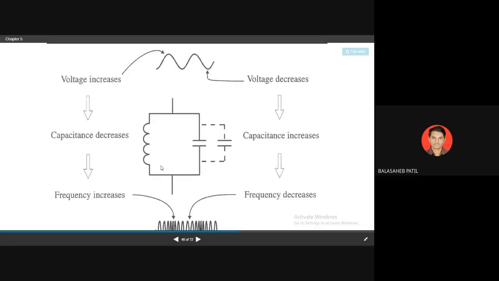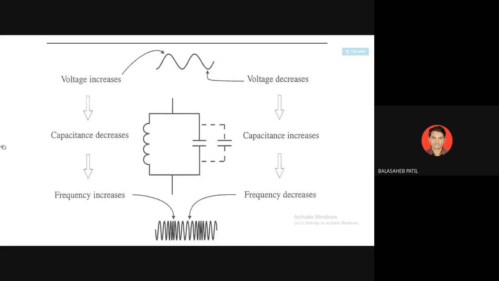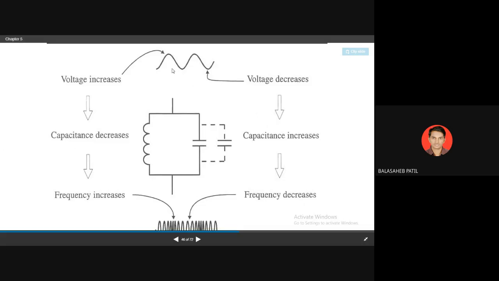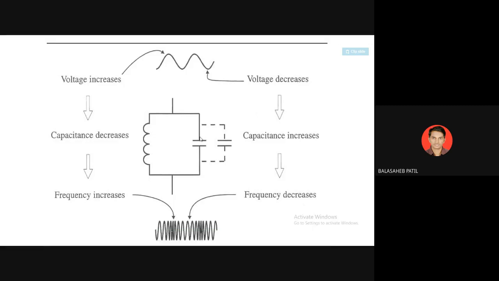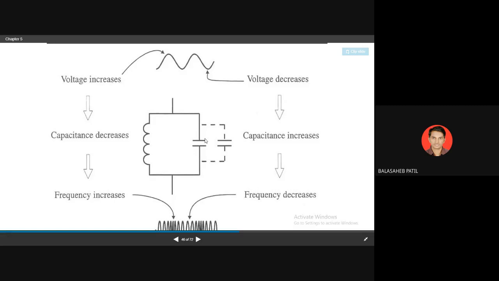Now, how will the internal structure work? This is the concept of how this modulation will be achieved. As the voltage goes on increasing, this capacitor will be fully charged. As soon as this capacitor is fully charged, having the polarity on the upper side and the lower side, what will happen?